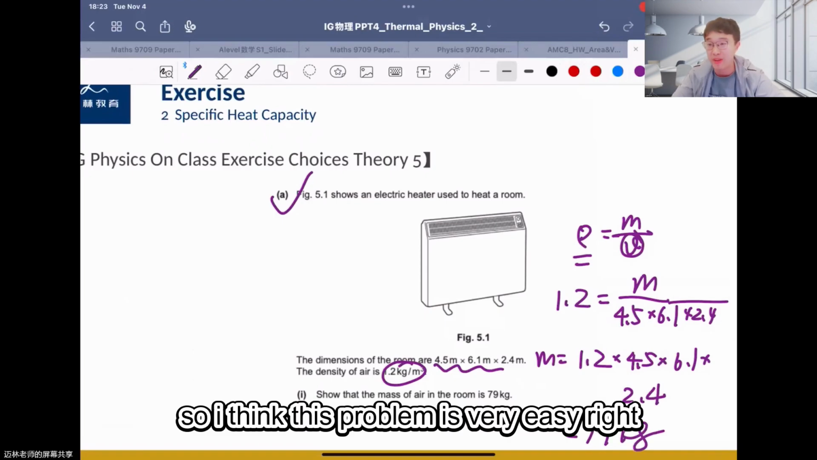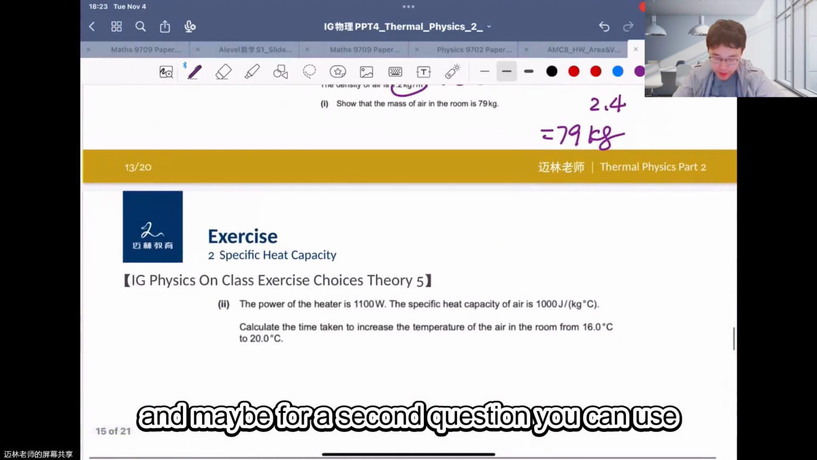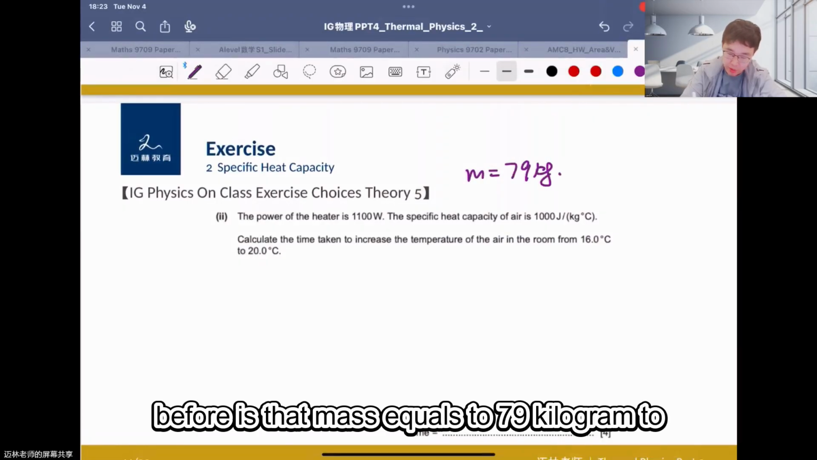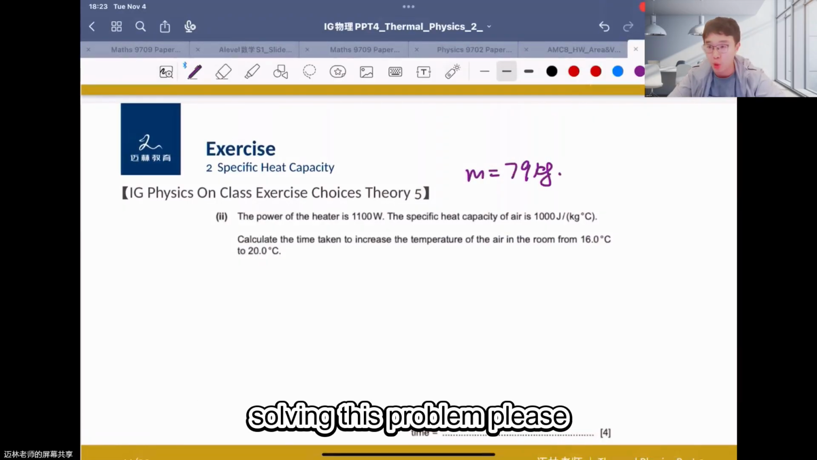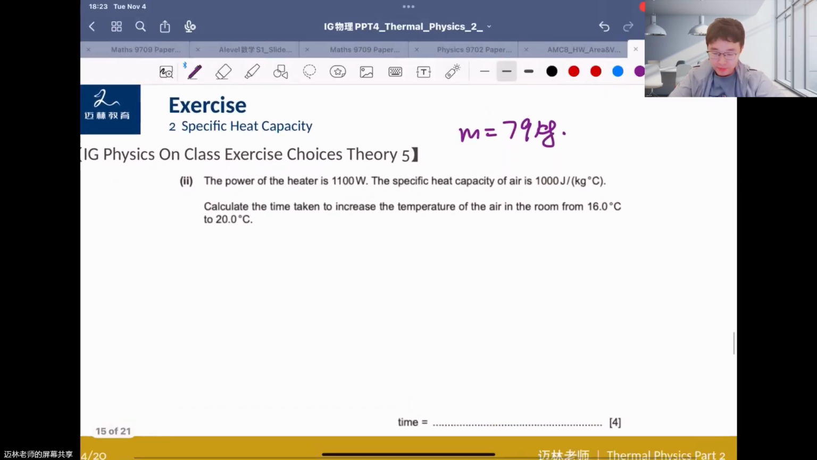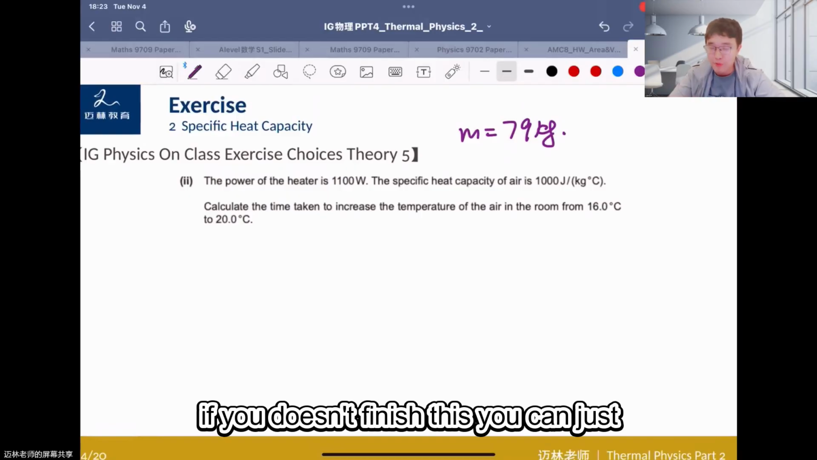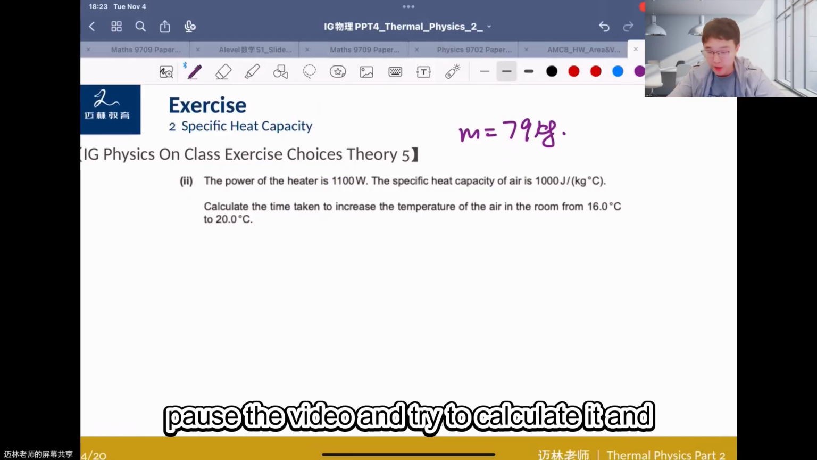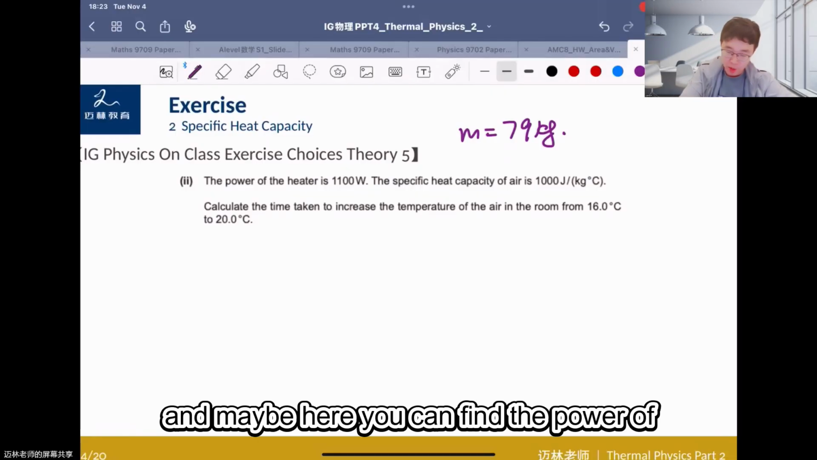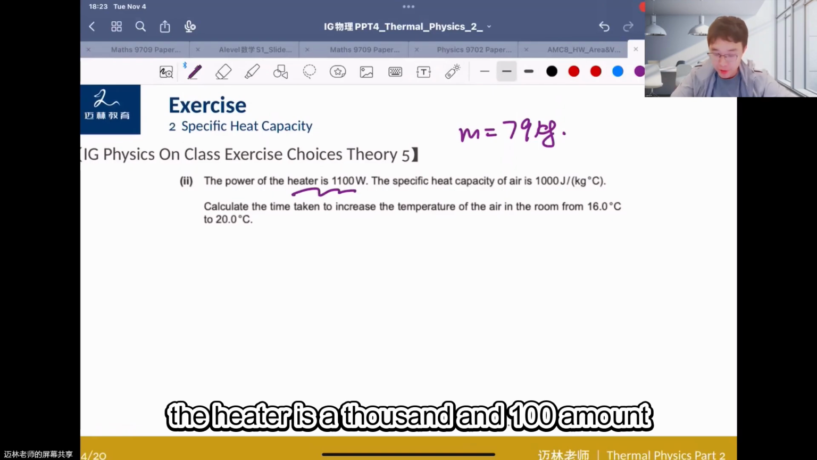So I think this problem is very easy, right? And for the second question, you can use the mass we calculated before, that mass equals 79 kilogram, to try to solve this problem, please. Okay, I think you have your answer. If you haven't finished this, you can just pause the video, try to calculate it, and then review your answer, okay? Here you can find the power of the heater is 1,100 watt.